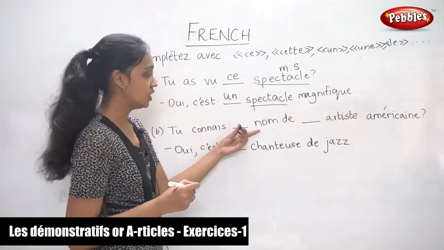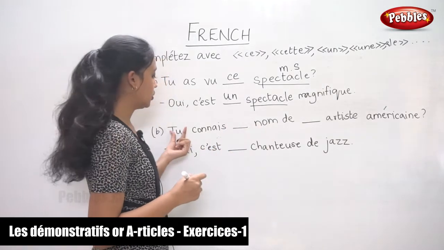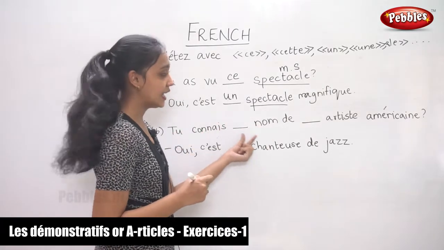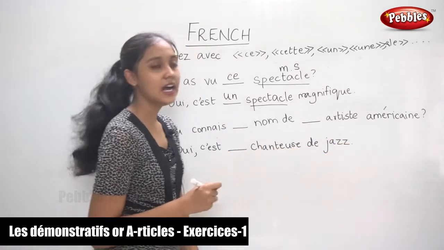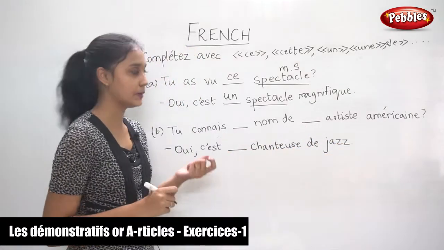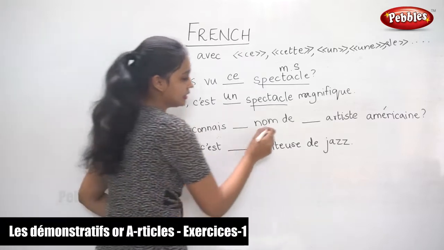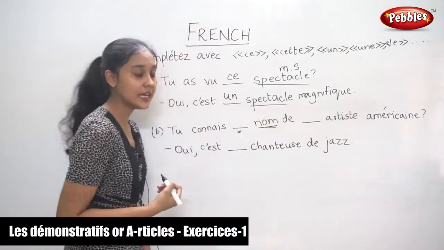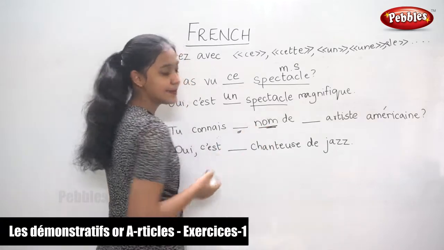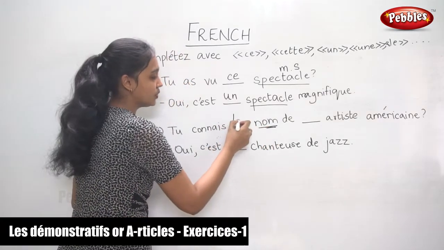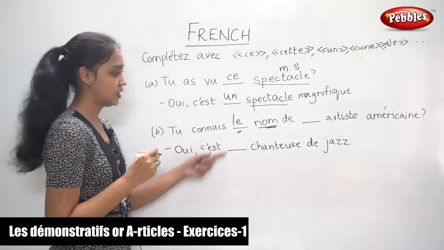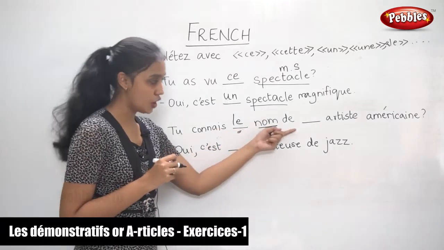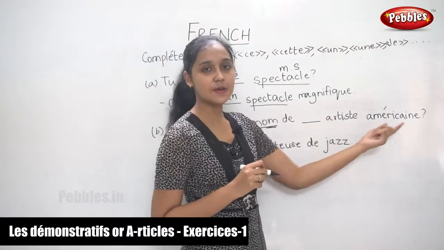So here we need, do you know the name of this American artist? So that is how we are going to fill in. So here we need to fill in the article. So we take a look at the noun. It is masculine singular, so we put le nom, the name of dash artiste américain.